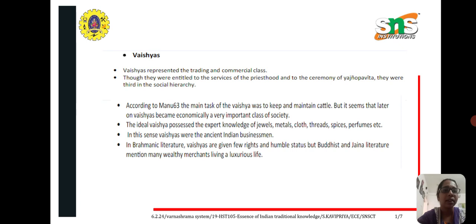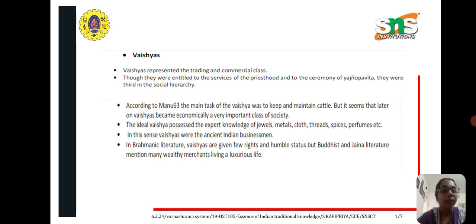Vaishyas represent the trading and commercial classes. They were the earlier businessmen. Though they were entitled to the service of priesthood and to the ceremony, they were third in the social hierarchy. According to Manu 63, the main task of Vaishya was to keep and maintain cattle. But later on Vaishyas became economically a very important class of society. The ideal Vaishya possessed expert knowledge of jewels, metals, cloth, threads, spices, perfumes, etc. In this sense, Vaishyas were the ancient Indian businessmen.